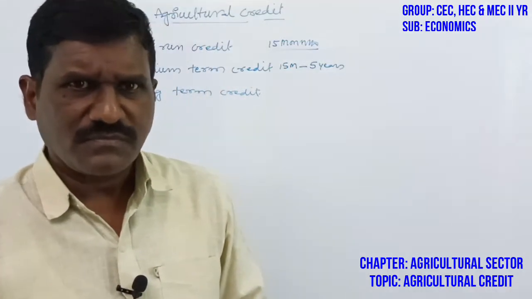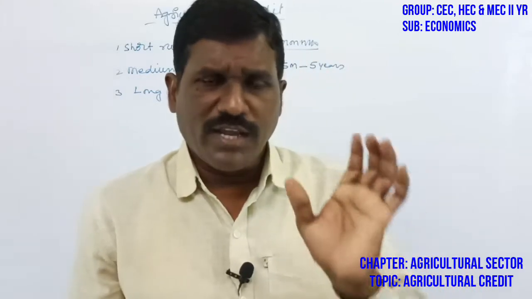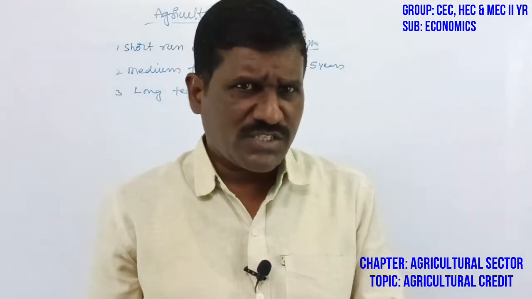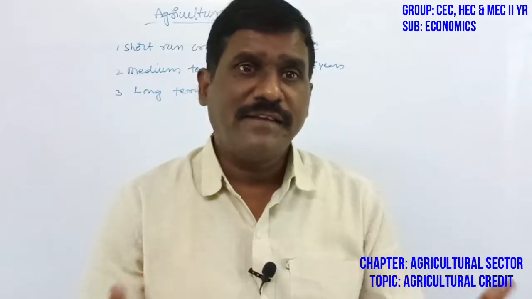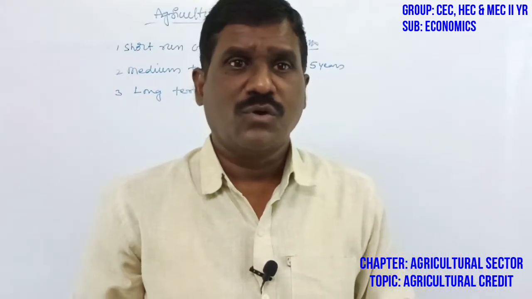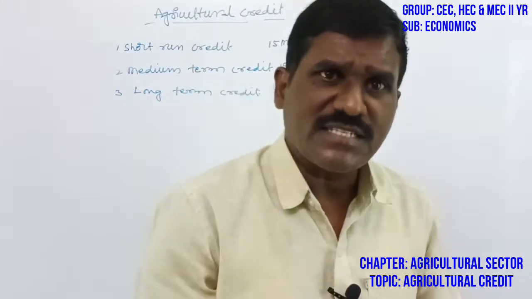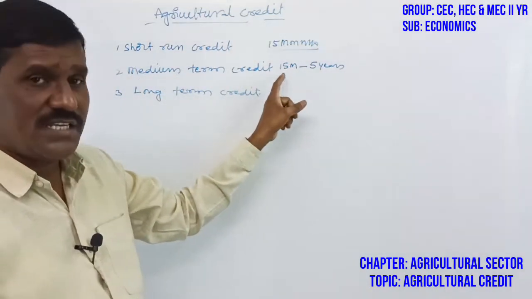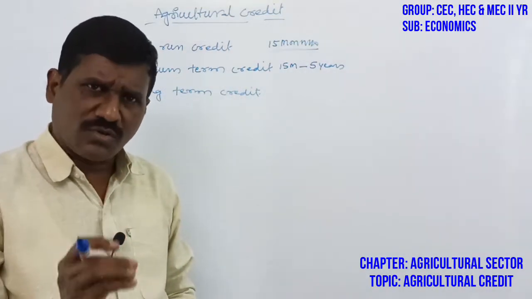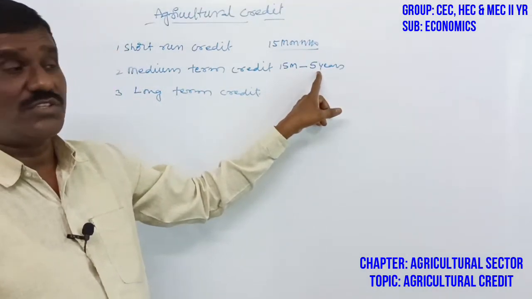For example, to purchase bullocks or tractors, or to cultivate additional land, farmers need medium term credit facilities. The farmers should repay the loans within 5 years.